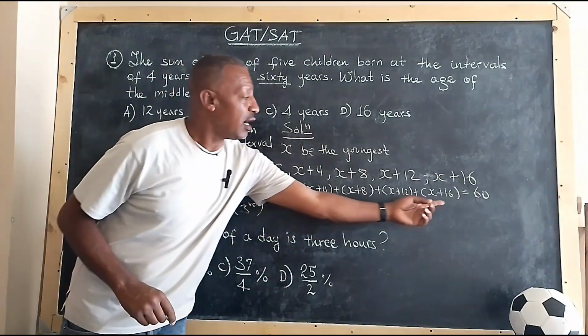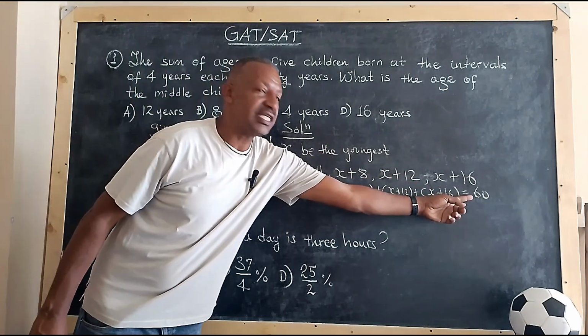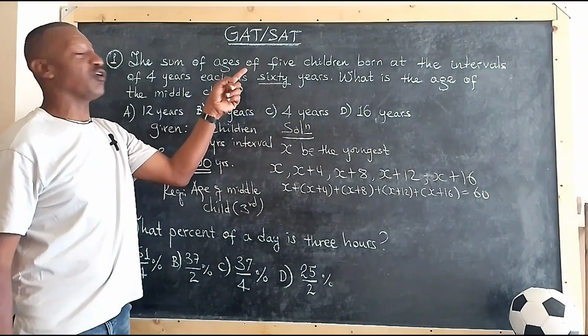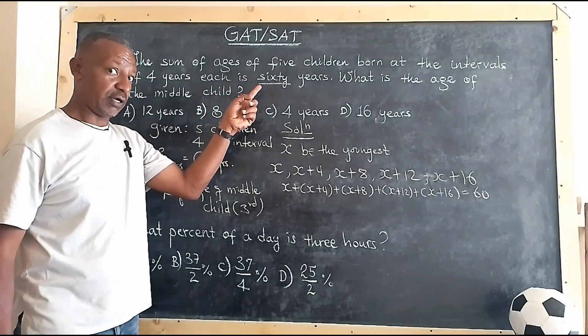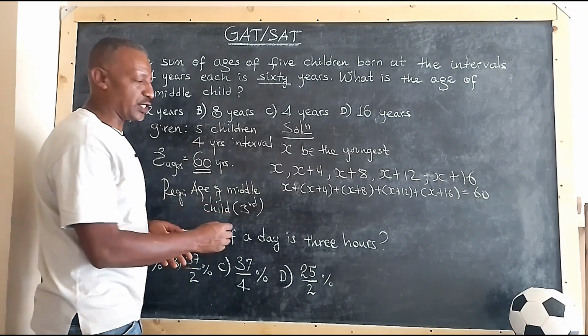These are the children's ages, and when you add them, we get 60. We extract this from the question itself. Now, what we are going to do is simply solve this equation.